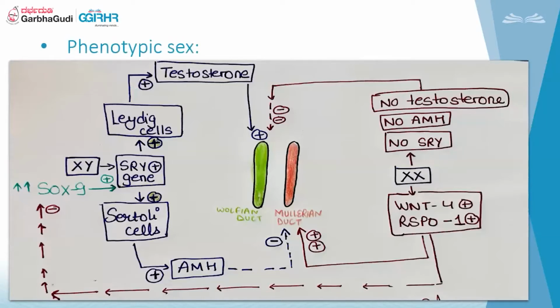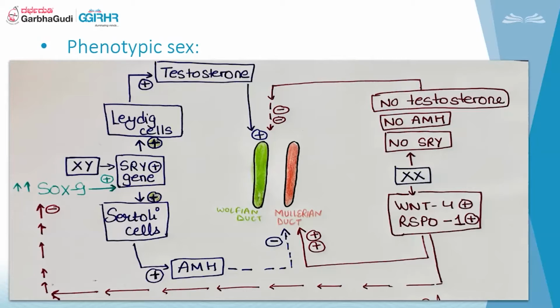In this phenotypic sex, this diagram is very important. Here we have the Wolffian duct and Mullerian duct. An embryo gets its Wolffian duct at around the 5th week and the Mullerian duct at around the 6th week. Now, the Wolffian duct is something that needs a push to develop. So it needs a testosterone push so that it can grow up into a full male reproductive system. But the Mullerian duct is considered to be a default process, that by default it grows up into a full female